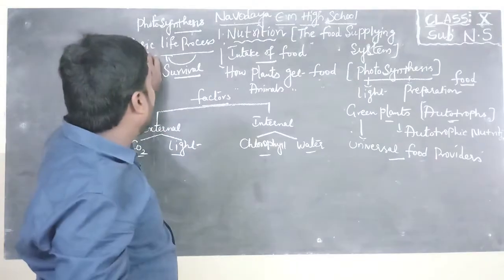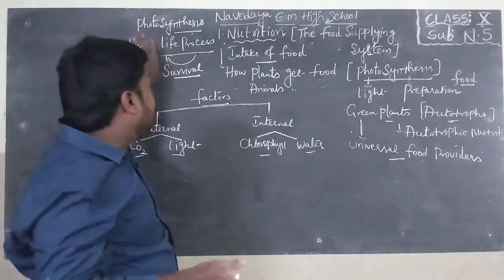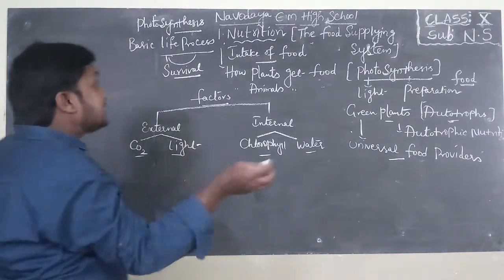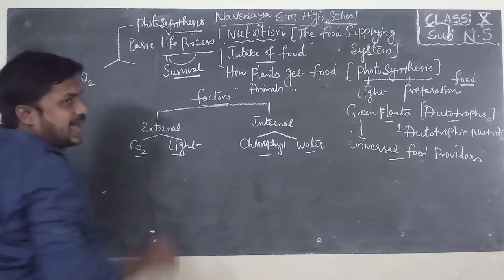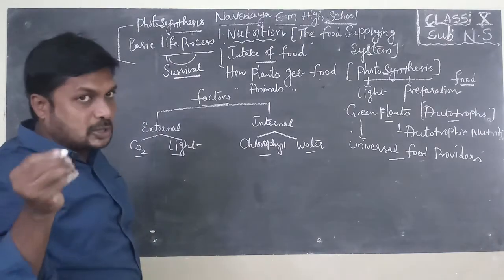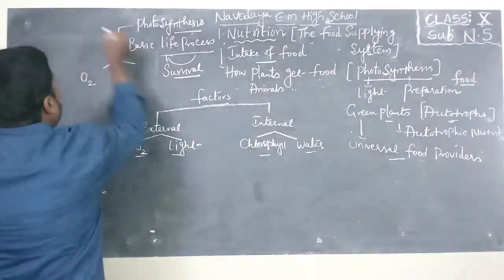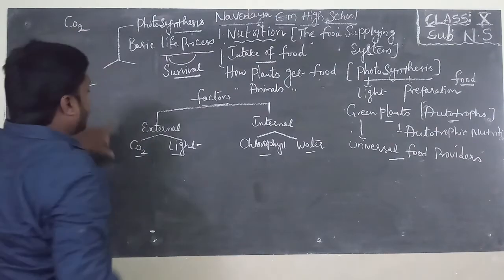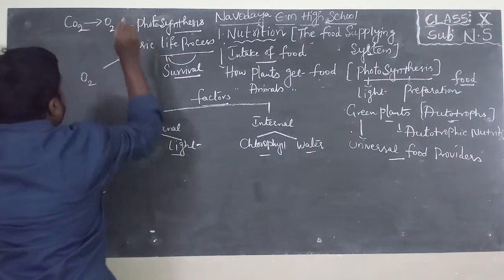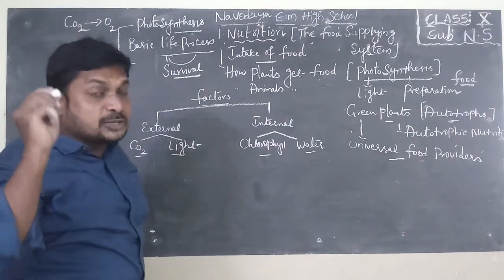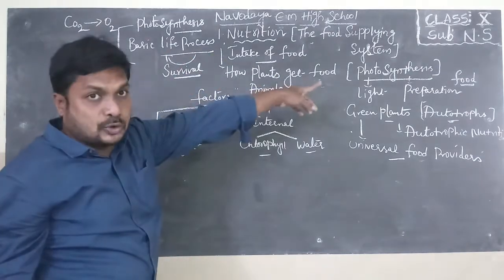Why is photosynthesis considered a basic life process? It is the only process which takes CO2 from the environment or air and releases a gas known as oxygen. Oxygen is released by green plants in the process of photosynthesis.